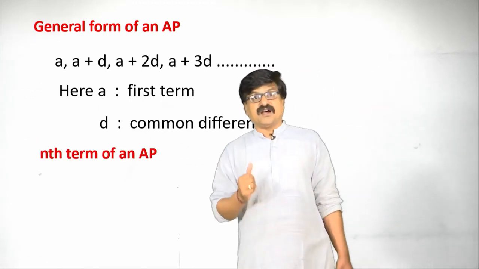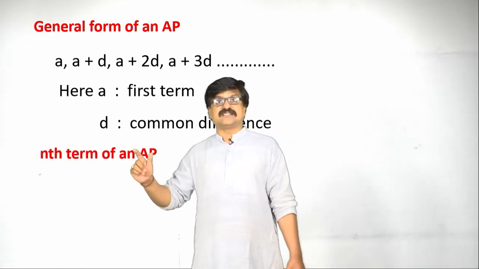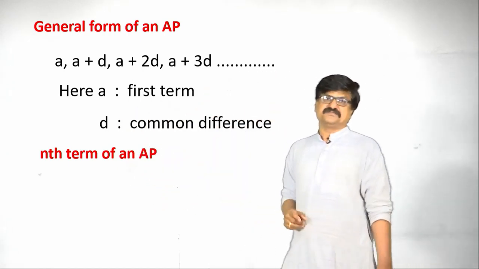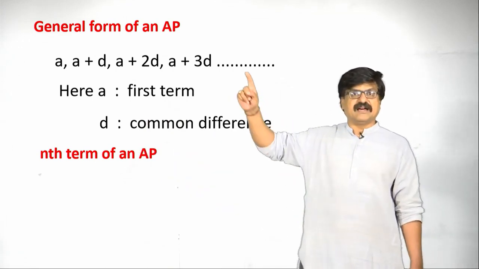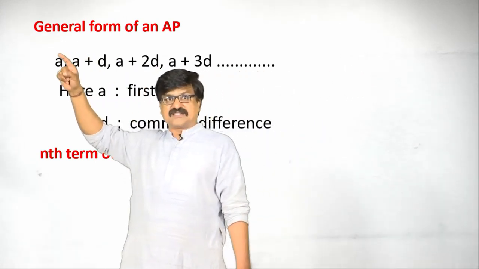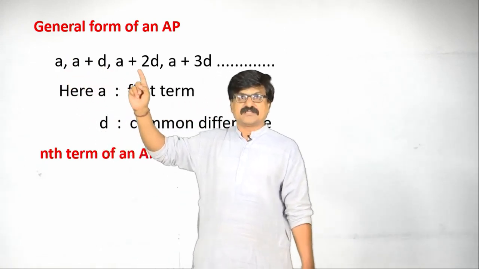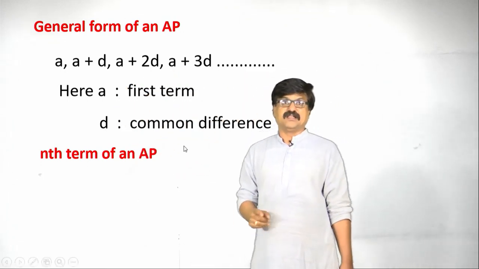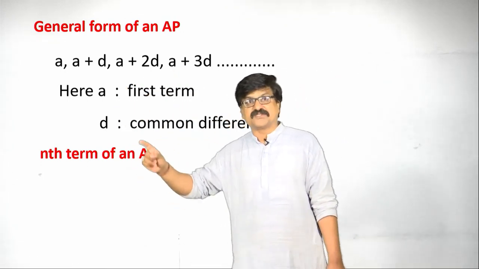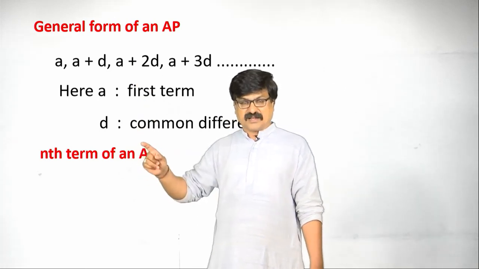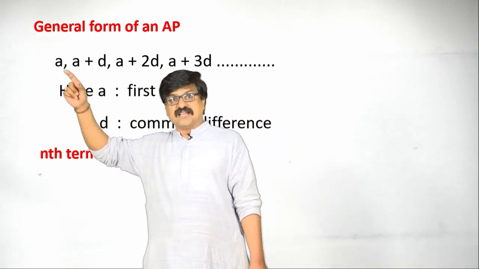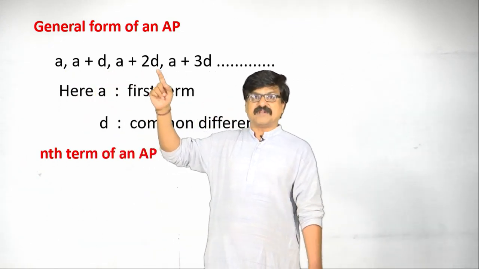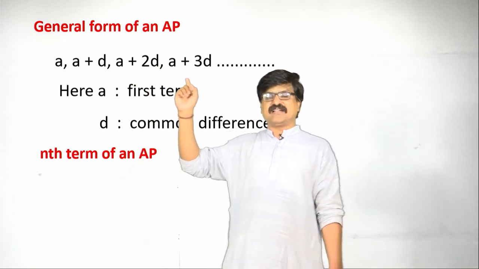The next one, how to write the nth term of an AP, that is the general term of an AP. It is very simple. Observe here, this is the first term, this is the second term, third term, fourth term. In all these terms A is there. So, in the nth term also A must be there, right. The next one is, other than the first term, in the remaining terms plus D is there, plus 2D is there, plus 3D is there.